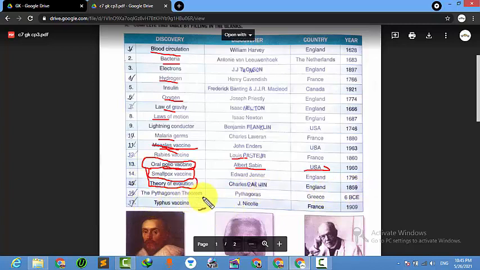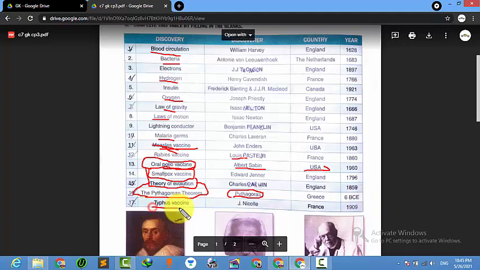The Pythagorean theorem, Pythagoras. The Pythagorean theorem, we all know it in maths, right? We are all getting fed up of this, right? Pythagoras. The discoverer's name was Pythagoras himself. He named this maths after himself, from Greece in the 6th century BCE.